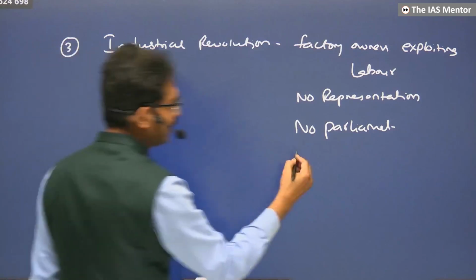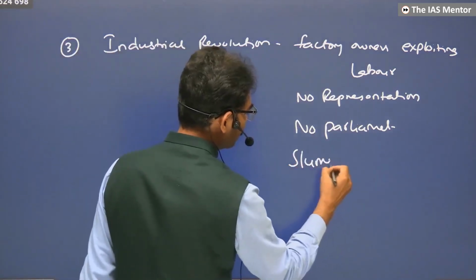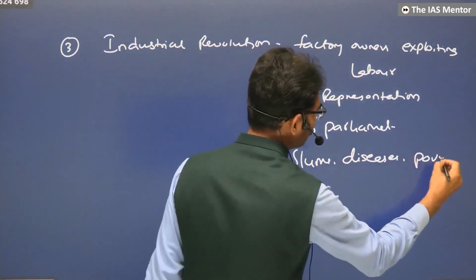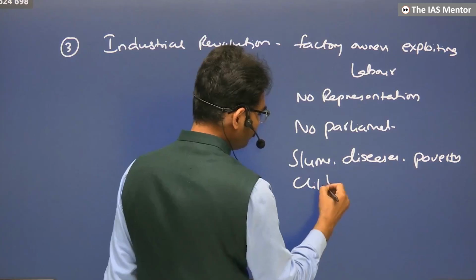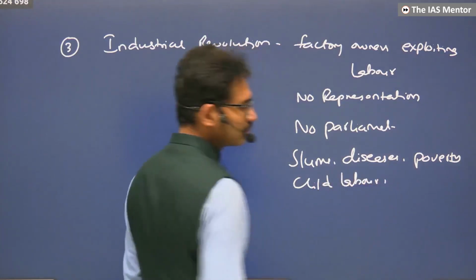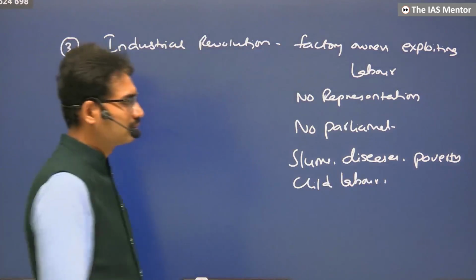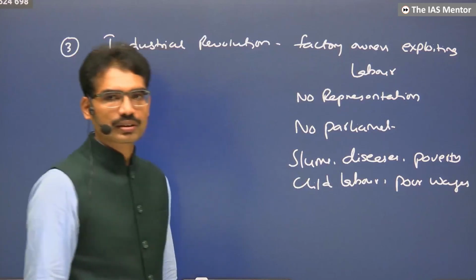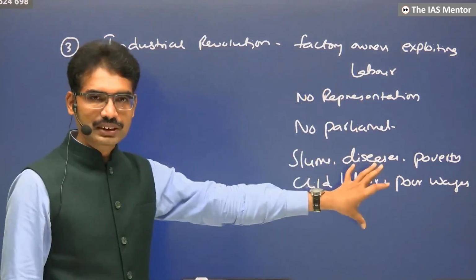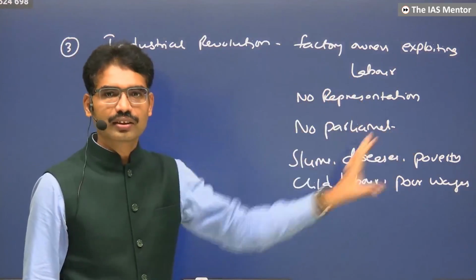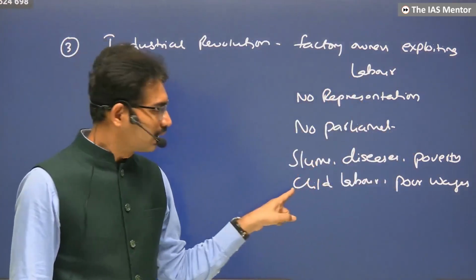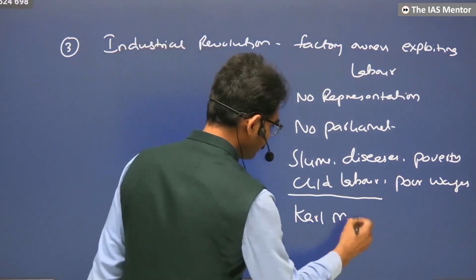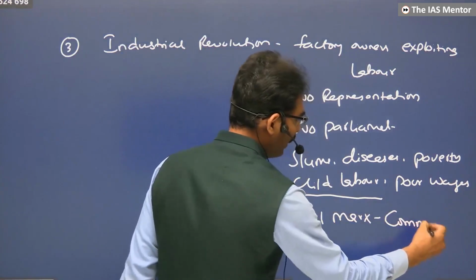With the industrial revolution, their conditions were such that they were living in slums, suffering from diseases, poverty, child labor, poor wages. Identify this. This is the circumstance in which Karl Marx is going to give the ideology of communism. After seeing these evils, Karl Marx gave a new ideology called communism.